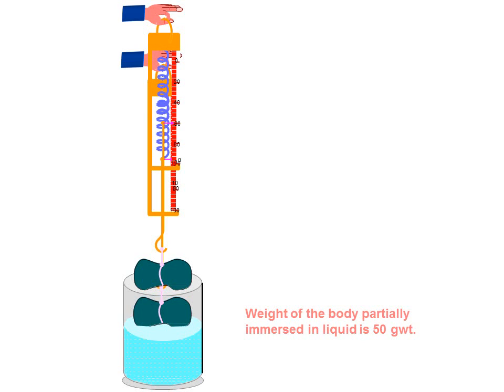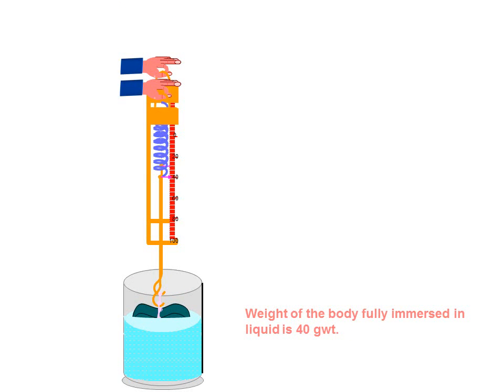It's on the surface of the water only. Now if we put that deep inside the water, fully immersed, its weight will be less. Why less? Because of the upthrust force, or buoyancy.